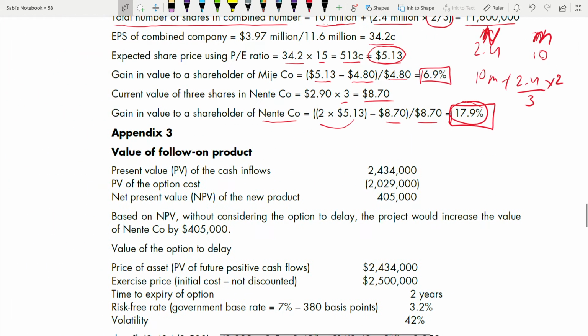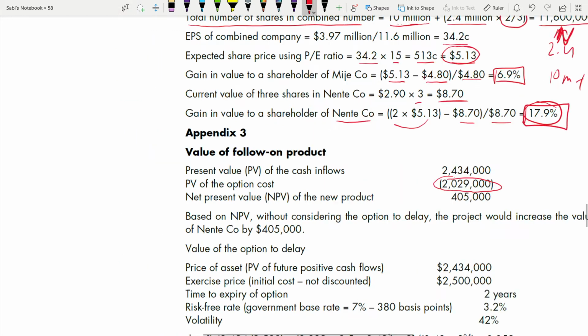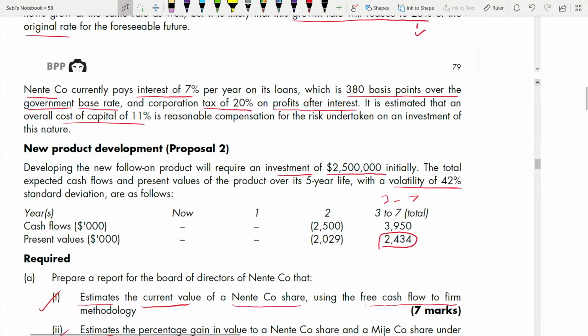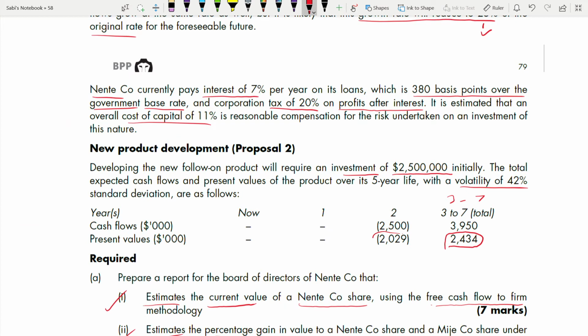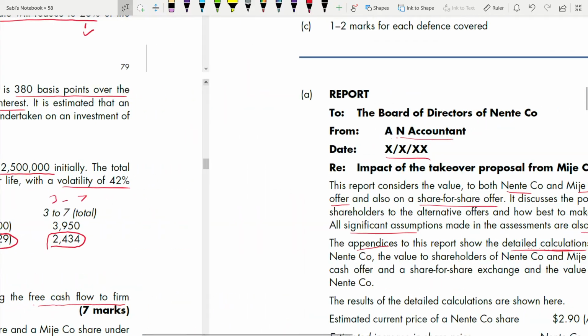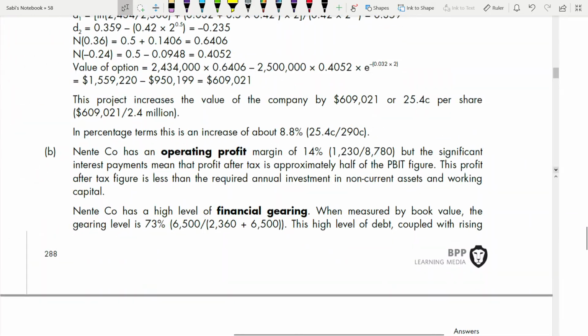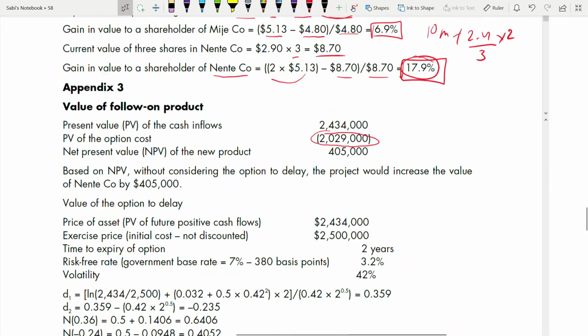Right? 2434 is the cash flow, but this one is not 2500. It's the present value of the option cost, 2029. This is a cost, right? And you have to find the present value of that cost. So 2029. And find the net present value. Because both are present values, you can find the net present value of the new product.